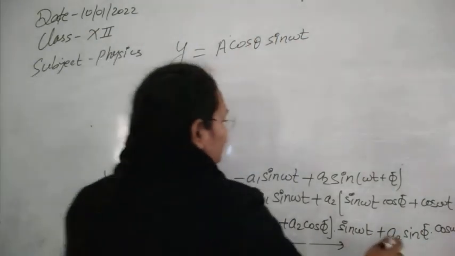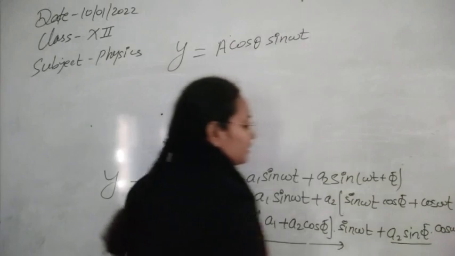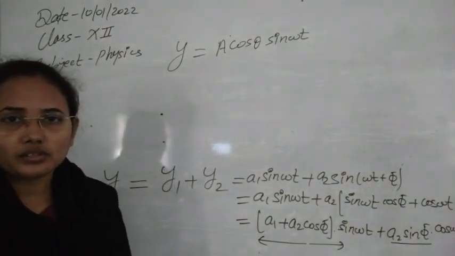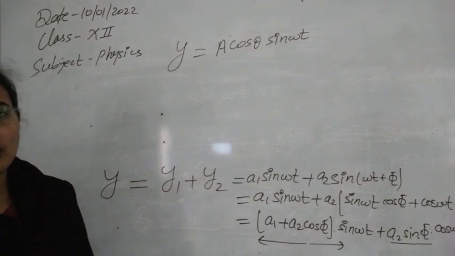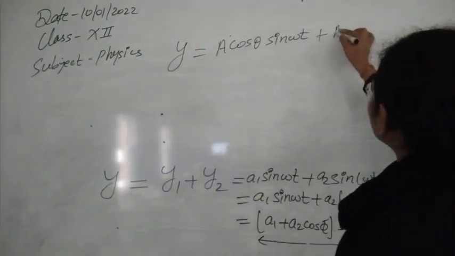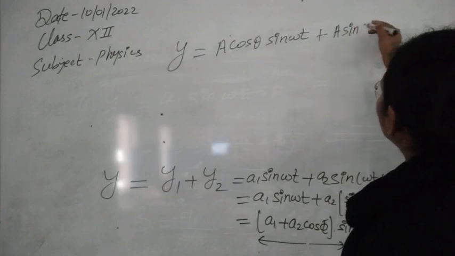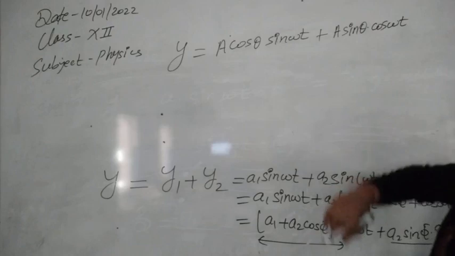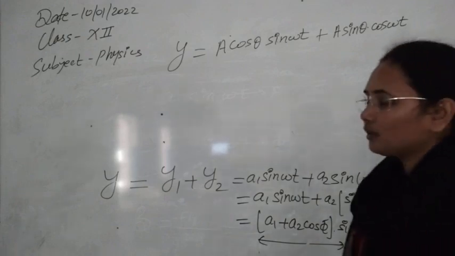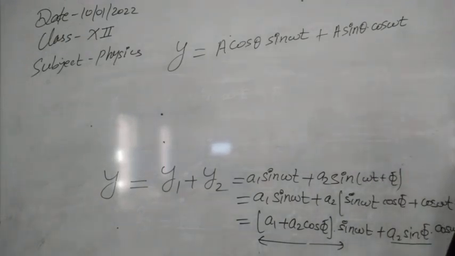Then again, in the underlined portion A2 sin phi, A2 is constant and phi is constant, so A2 sin phi will be constant. We can also replace this term by A sin theta into cos omega t. Now if you take A as common, you again have the formula for sin(A plus B).